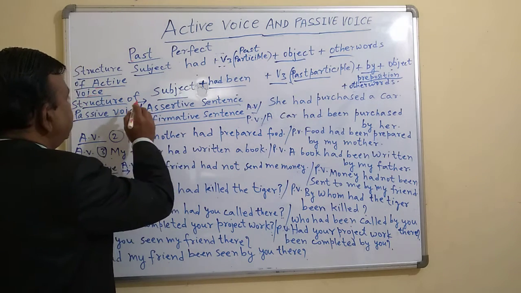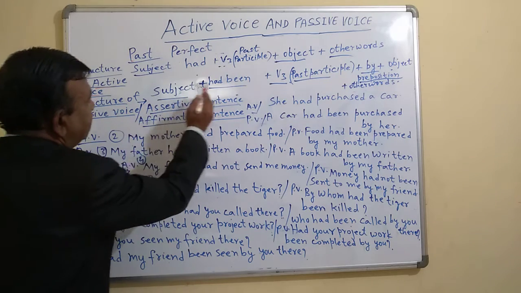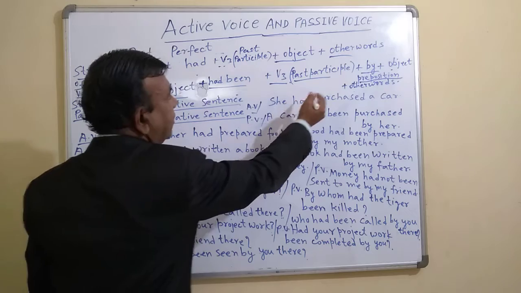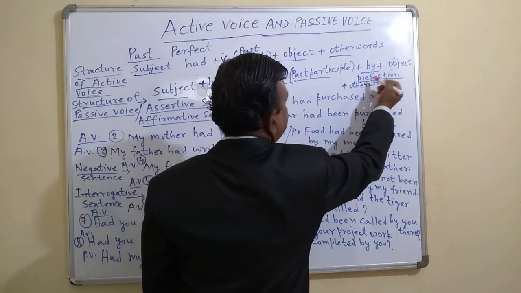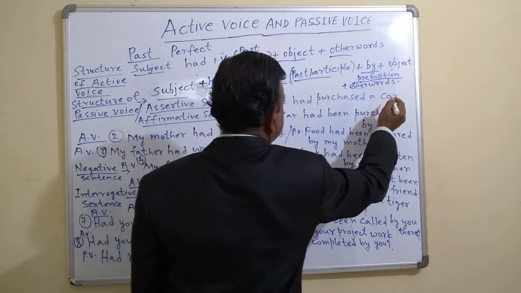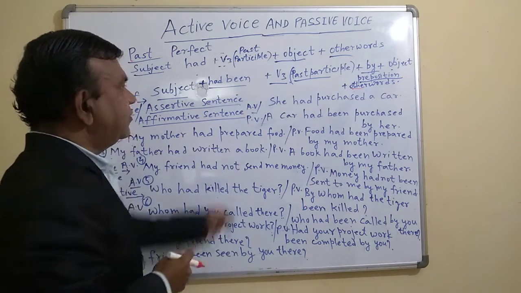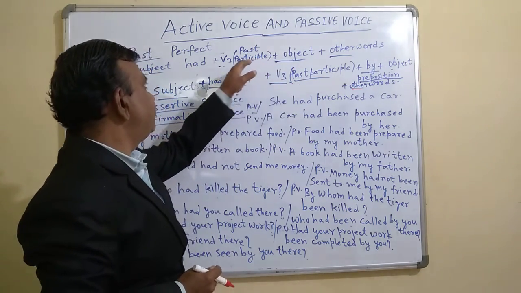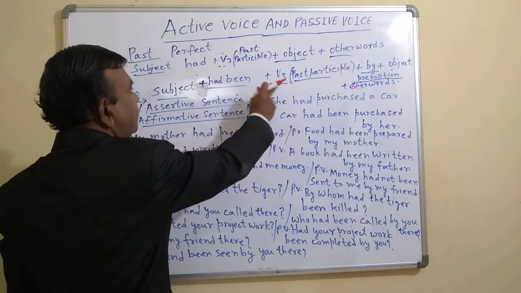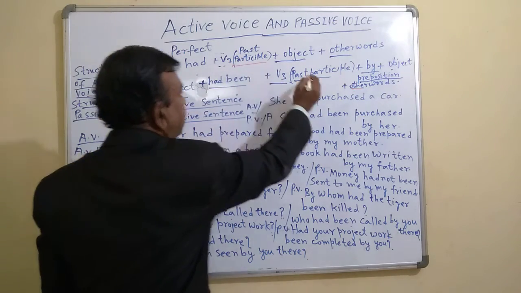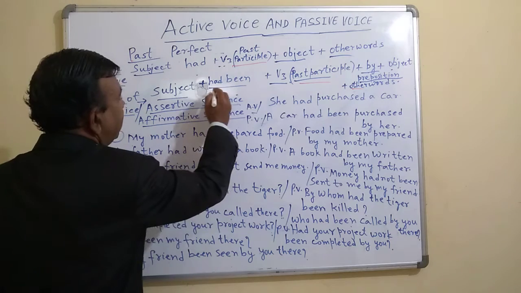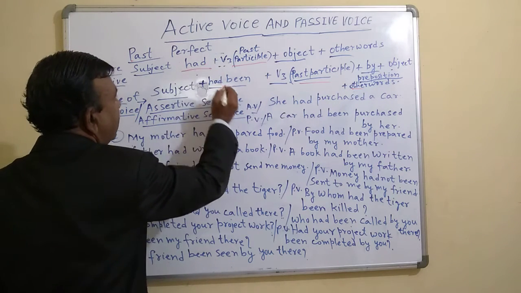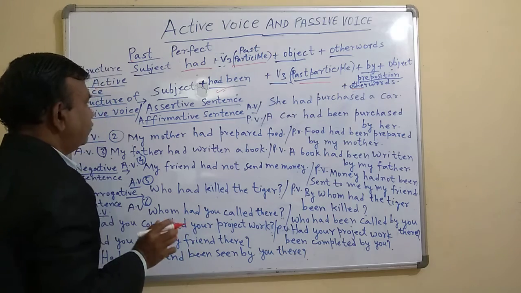Now you see how you change in the passive voice. Subject plus had been plus V3 or past participle plus by or any other preposition plus object plus other words. So we are using here third form in both cases. You should remember, whether this is in the active voice or passive voice, past participle will be used in both. And in case of passive voice, in place of had, there will be had been, that we have to use.